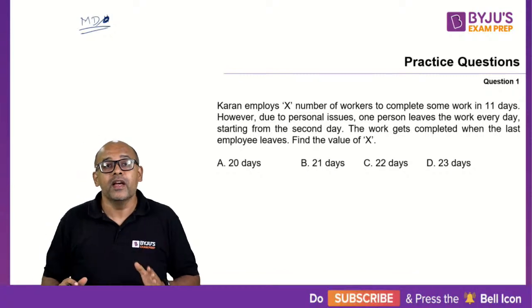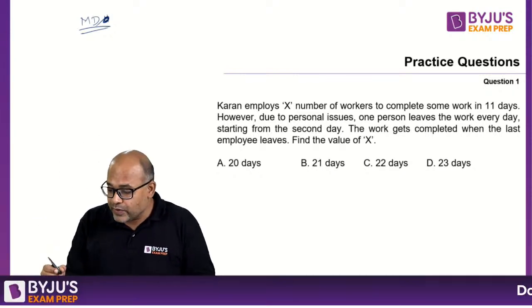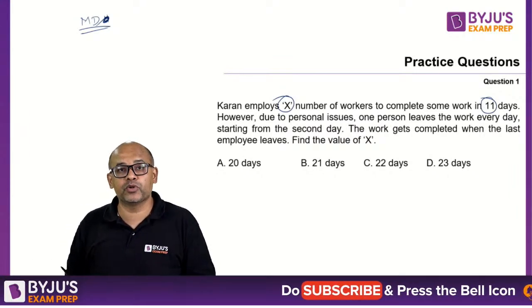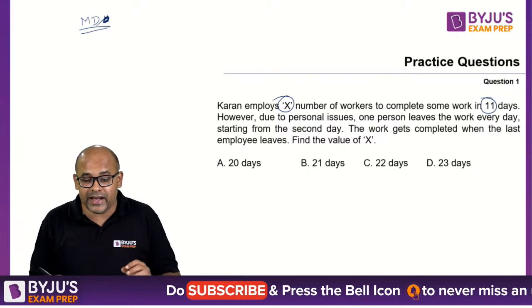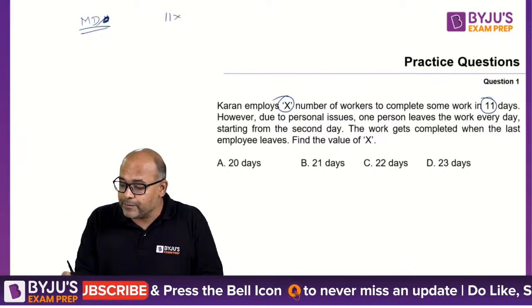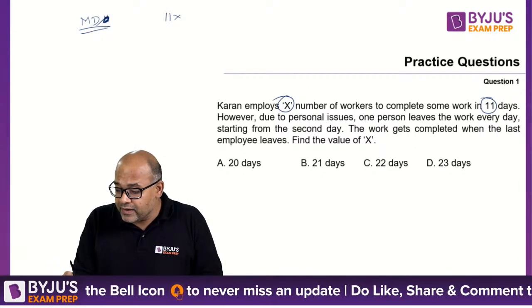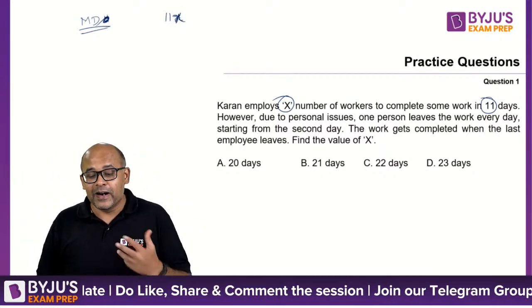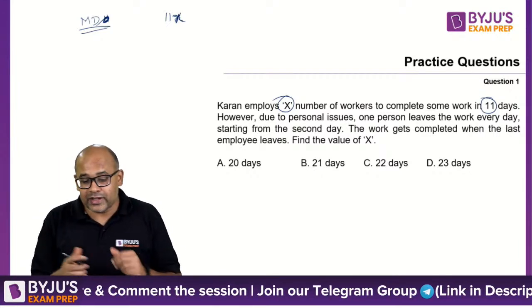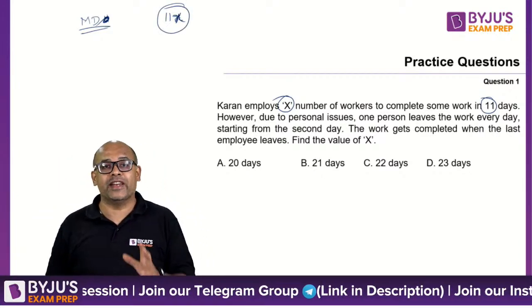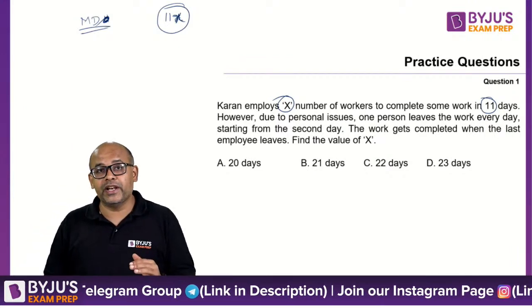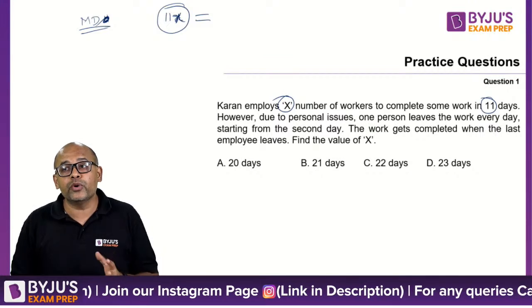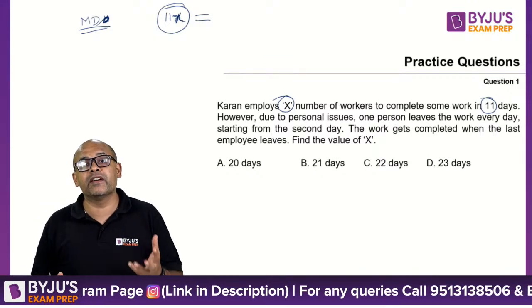Now, what is happening in this question is that for 11 days, X number of people are supposed to work. So what is the number of man days? X men, not the movie, but X number of men working for 11 days. So that total work quantity is 11X. The same quantity now has to be completed, but we don't have the same number of people working every day.